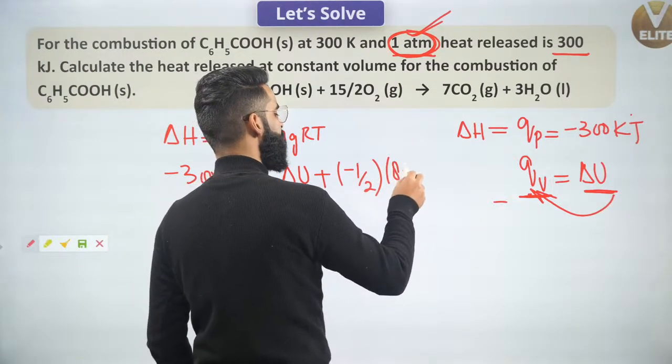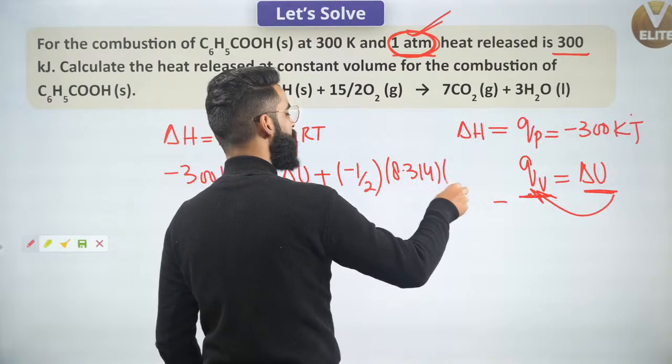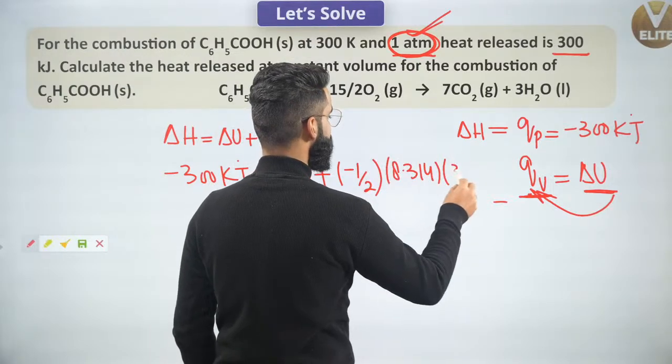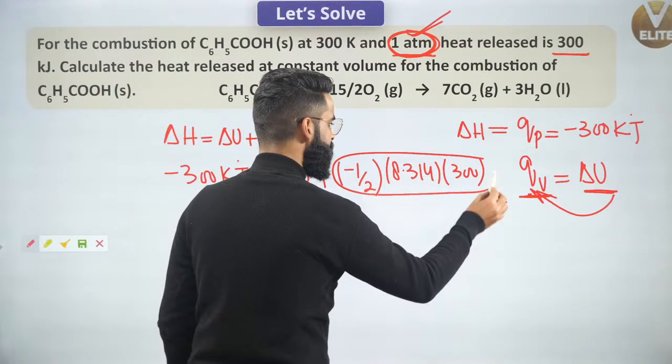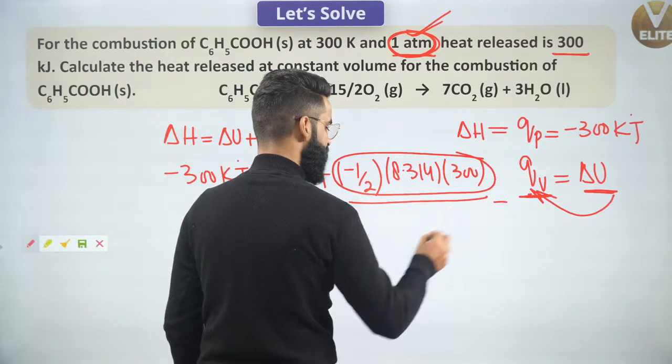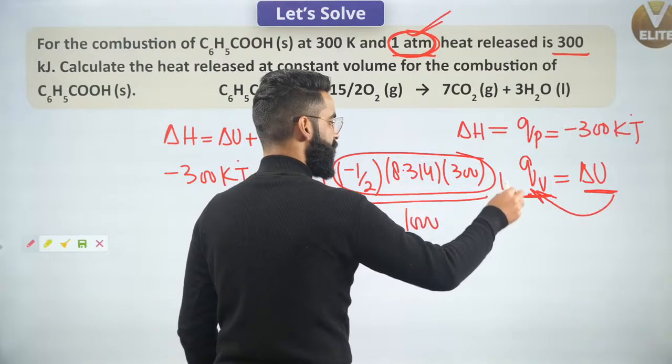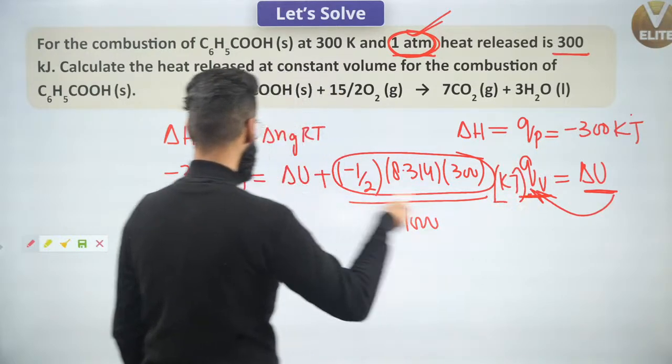R value you'll be taking as 8.314 joules per Kelvin per mole, and temperature is given to us as how much? 300 Kelvin. Now people, if I ask you what are going to be the units of this whole term, units of this whole term will be in joules, so I'll be dividing it by 1000 so that it gets converted to kilojoules. Now this is the equation in front of you.